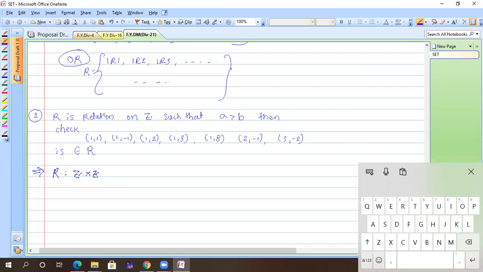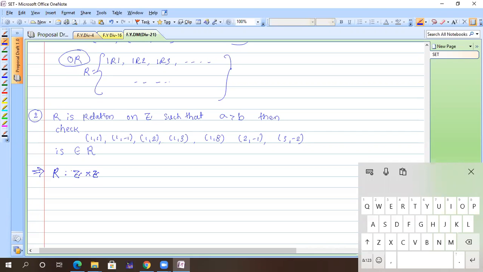Infinitely many. See, 1 goes with 1, -1, -2, 2, 3, 4. Even if I take the first element in Z, I will get infinitely many pairs. Similarly for 2. Do you get what I'm trying to say?